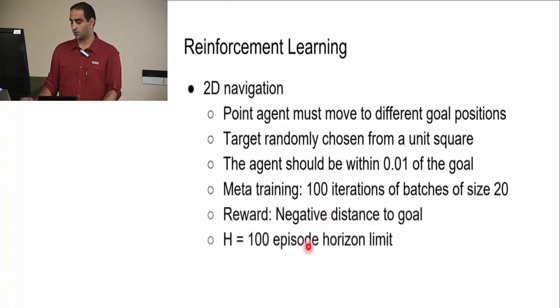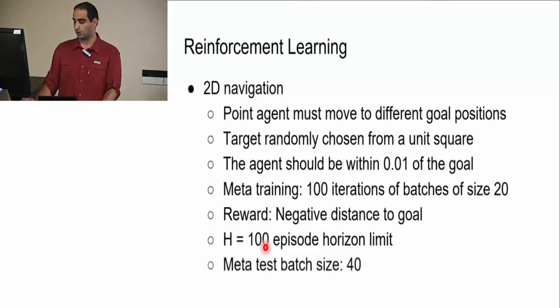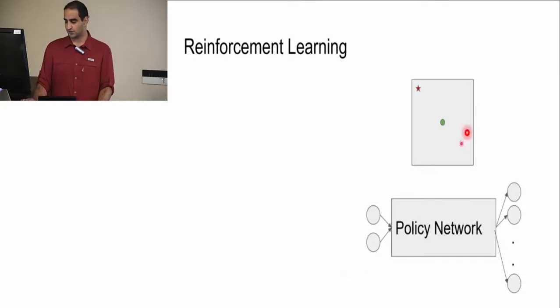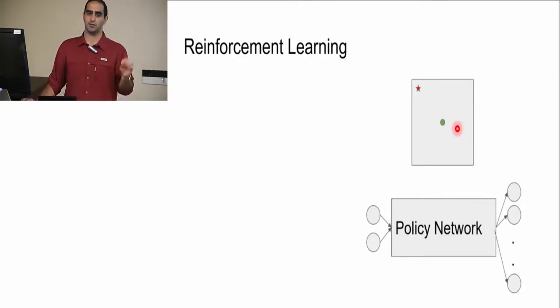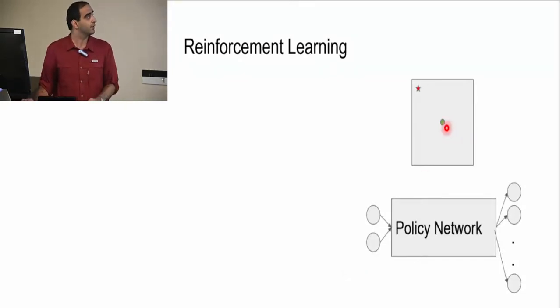And our episode horizon limit is 100, which I just said: after 100 steps, if it cannot achieve the goal, then that's just a failure. And they use 40 trajectories for their test. So now let's talk a little bit about what algorithm they use in their reinforcement learning problem.